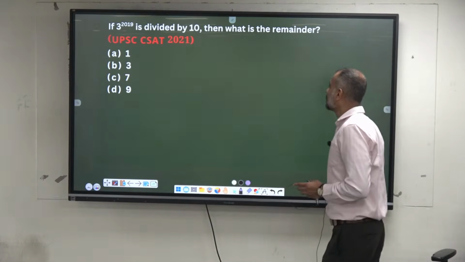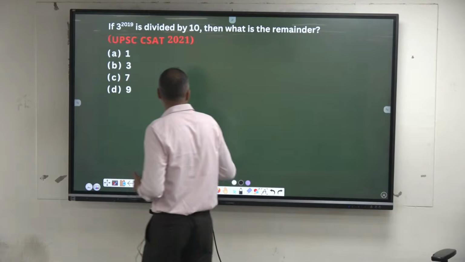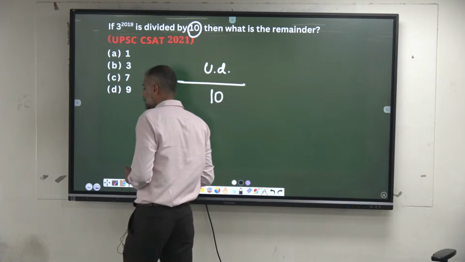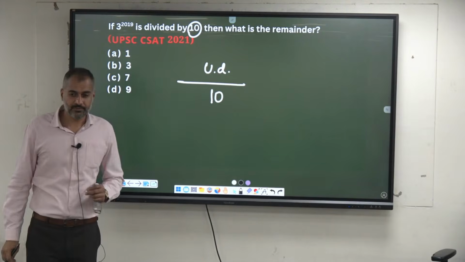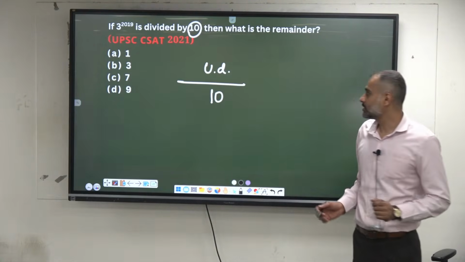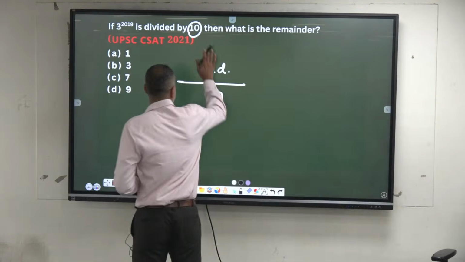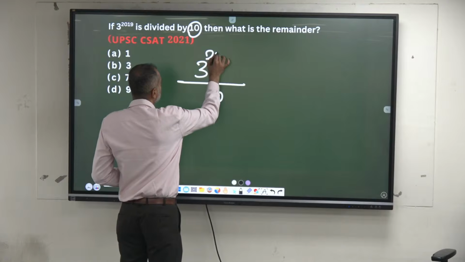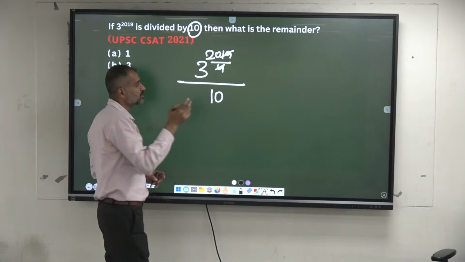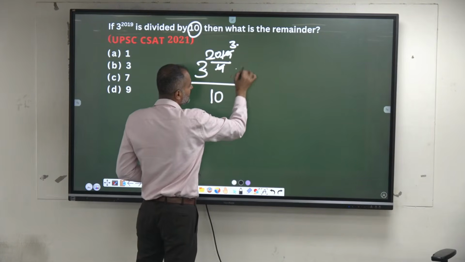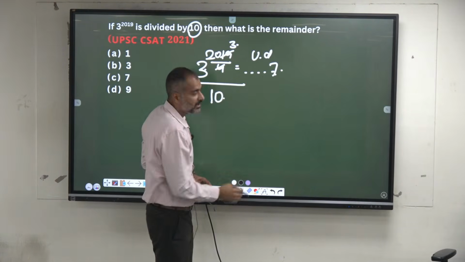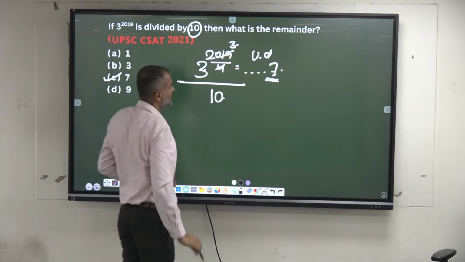Next case. What is the remainder when you divide a particular number by 10? What is required? Unit digit. You require only the unit digit of this. Come on, quick now. 3. You know the cycle of 3. What is the cycle of 3? 4. Just divide by 4, take the remainder. What is the remainder here? 19 by 4. Check only the last two digits. 3. 3 cube. Unit digit is 7. A number ending in 7 when divided by 10, what is the remainder? 7.